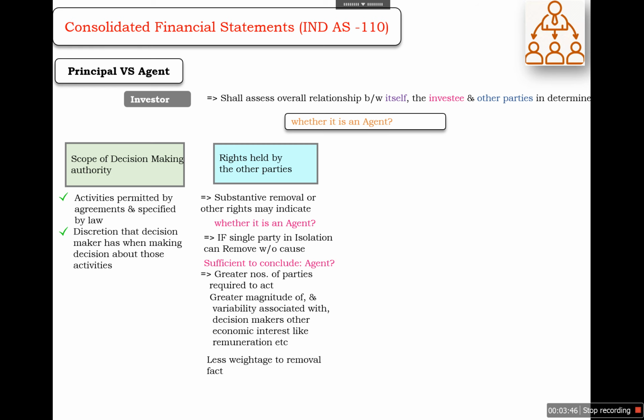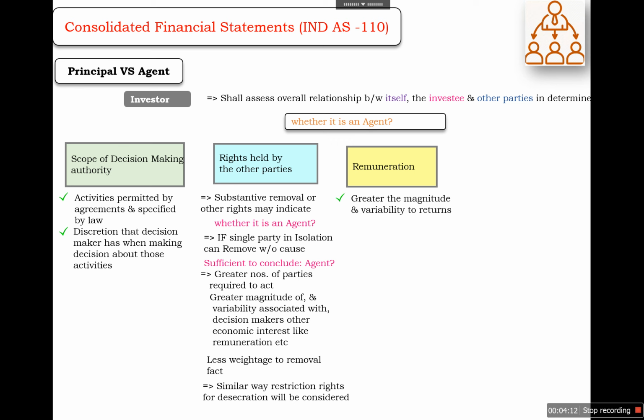Less weightage will be given to the removal right held by other parties if removal cannot be done in isolation and involvement of more than one party is required. In a similar way, we need to check the other restrictive rights over the discretion that are held by the parties.